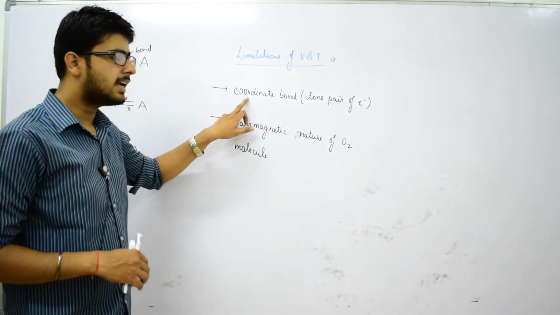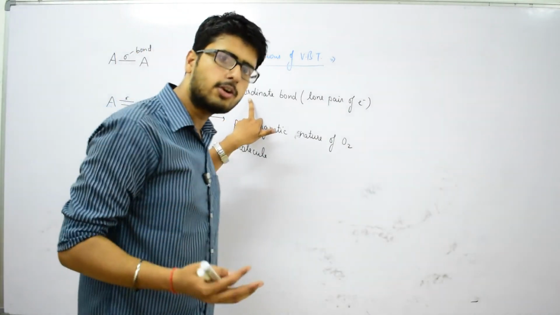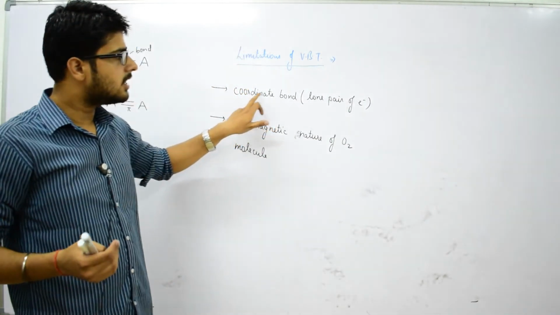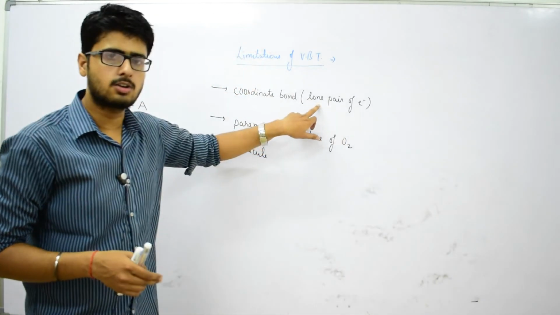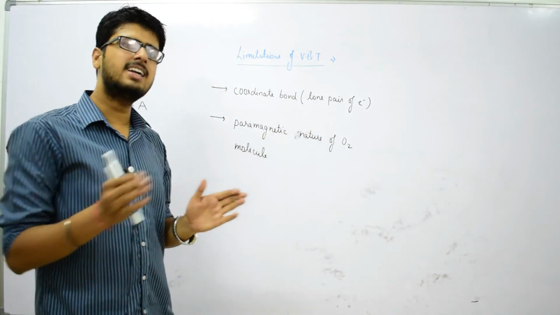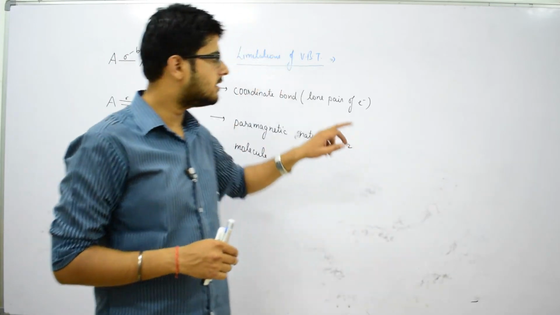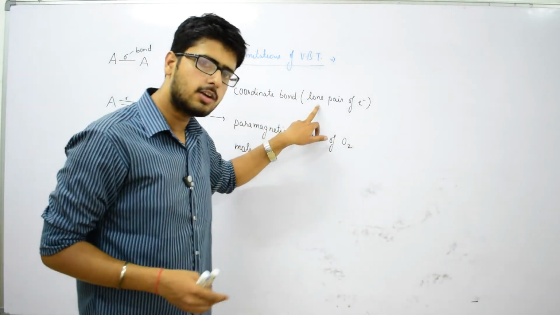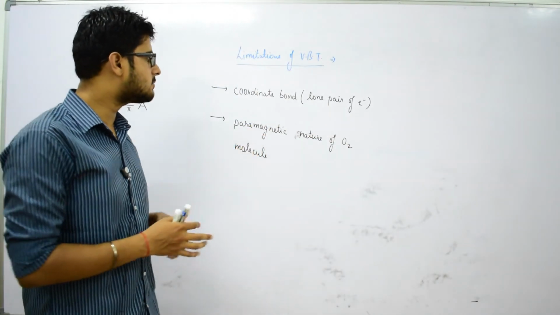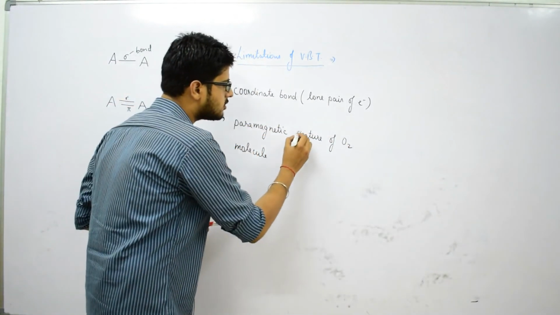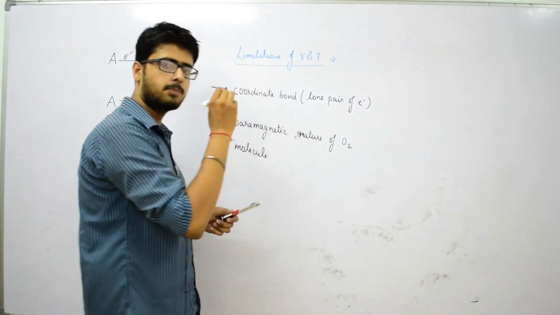The first is that it does not explain the formation of coordinate bond, that is, it does not involve any postulate regarding lone pair of electrons, and we know that in case of coordinate bond there is always involvement of lone pair of electrons. And the second limitation is that it does not explain the paramagnetic nature of oxygen molecule.